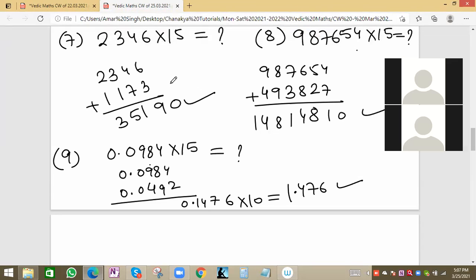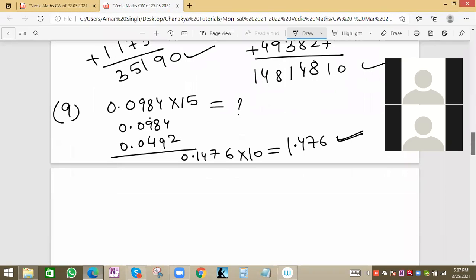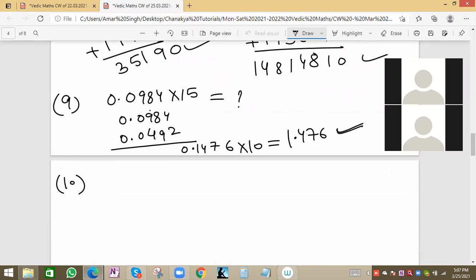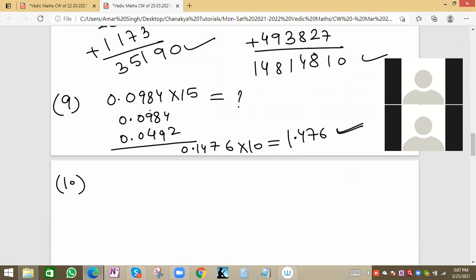So the answer will be 1.476, correct. Those who got 1.476 can put a tick mark against your answer. Others can solve once again. For decimals also we can apply the same trick, and at the end we have to multiply with 10 after doing the addition. Next question.